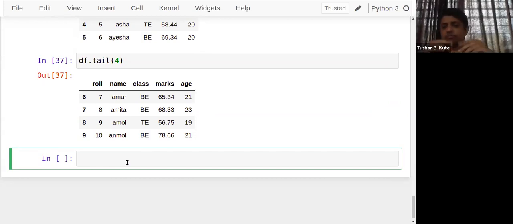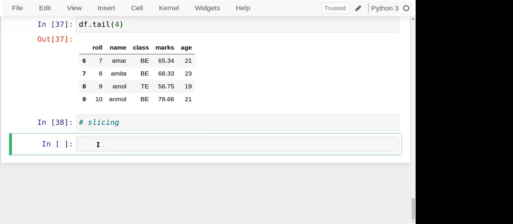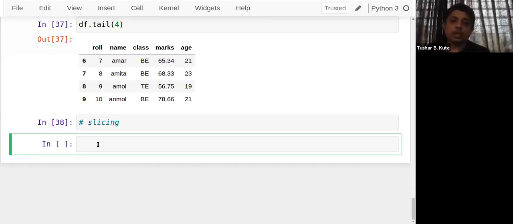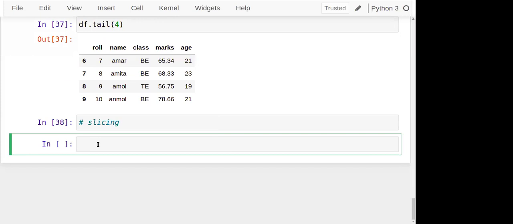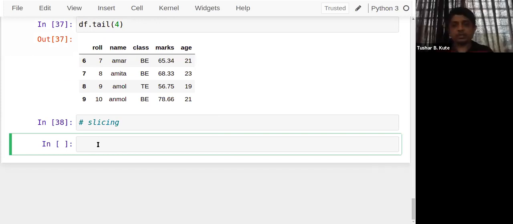Now, let's go for a very important operation to extract specific columns. I want to extract a specific column. We call it slicing. So we will talk about how to do slicing operations. Most of the time, I want to access specific rows and specific columns.